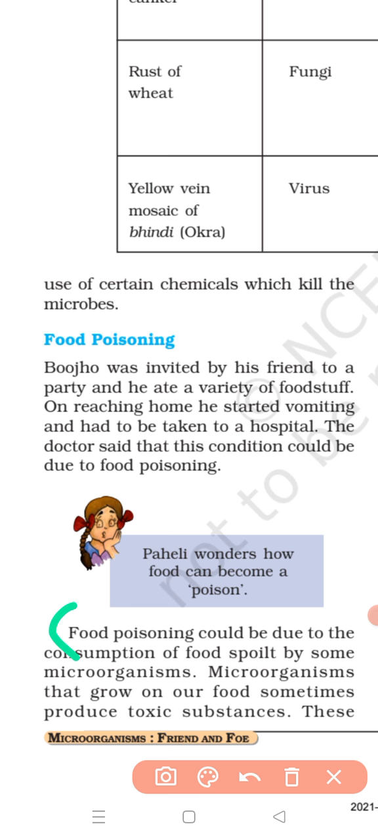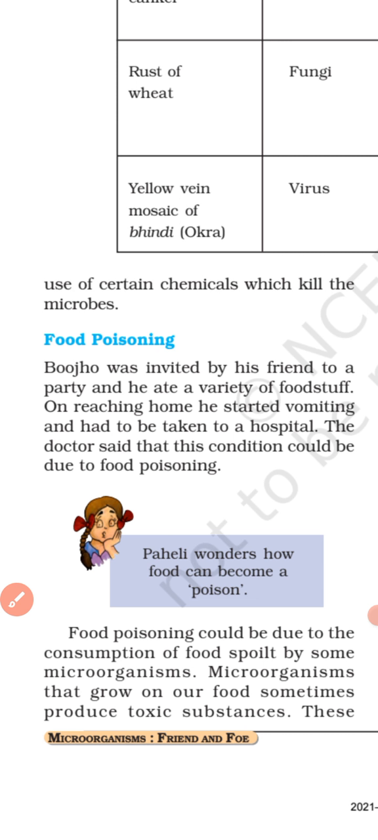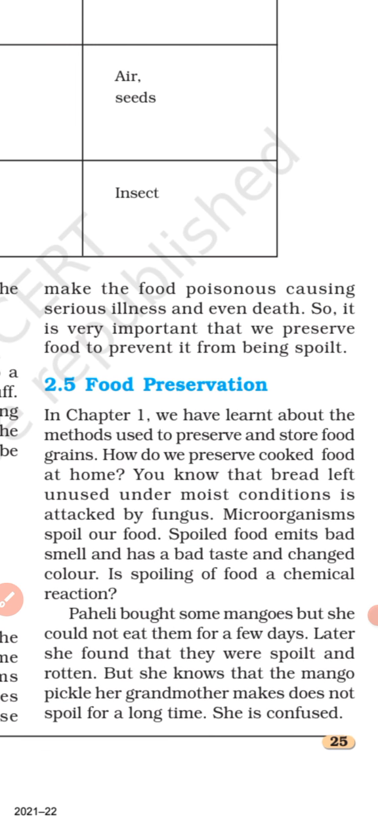Microorganisms that grow on our food produce toxic substances or poisonous substances. Clear? Microorganisms such as bacteria and fungi, if they grow on our food, will produce toxic substances. So these make the food poisonous, causing serious illness and even death of the person. So it is very important that we preserve food to prevent it from being spoiled. Food is very precious material, so it should not be allowed to cause food poisoning.